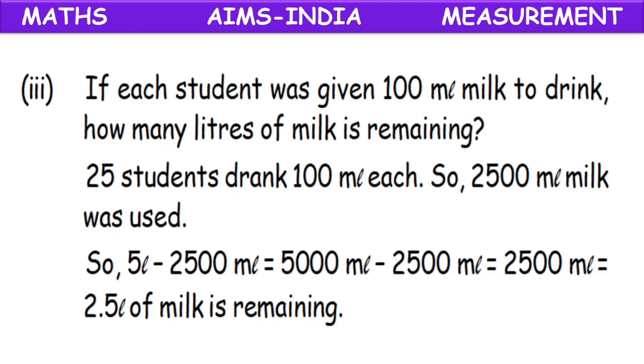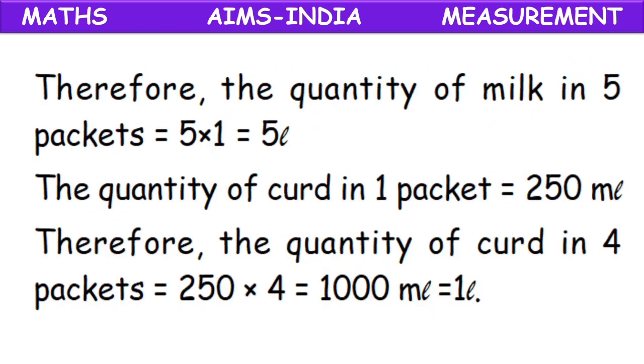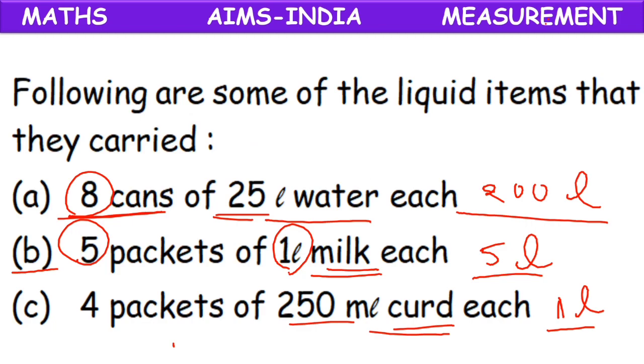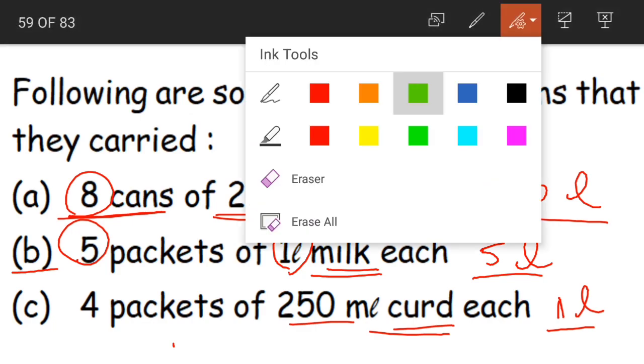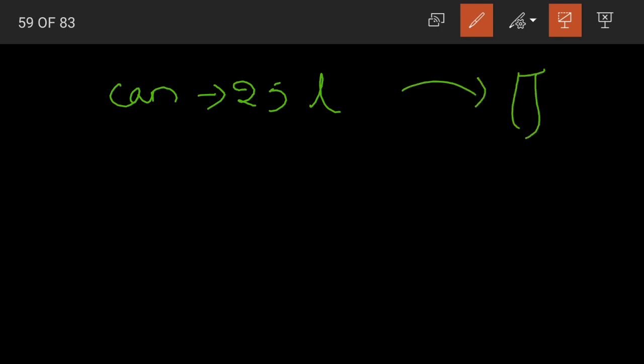Yes. Next, question 2: if the water in one can was poured into 500 ml bottles, how many bottles were filled? So what are they saying? Here the quantity of each water can is 25 liters. In one water can we are having 25 liters of water, and we are pouring this into water bottles of 500 ml each.